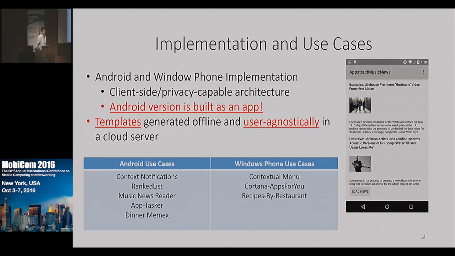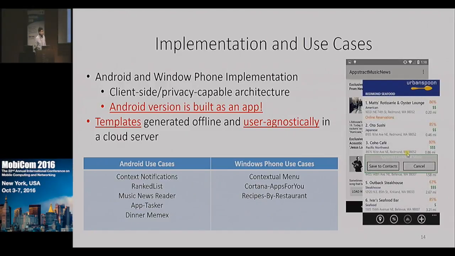For example, we built this ranked list UI element that automatically reorganizes its contents based on the user's preference in a particular entity type. So if I like rock music, it's going to give me rock music before all other kinds of news. We also built this contextual menu example that detects the kinds of entities highlighted on the screen and then presents an automatic shortcut. In this case, it's going to save that restaurant's data to the contacts database.